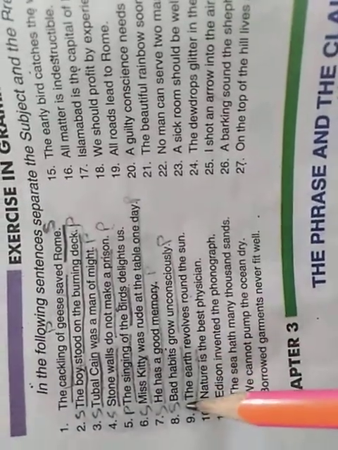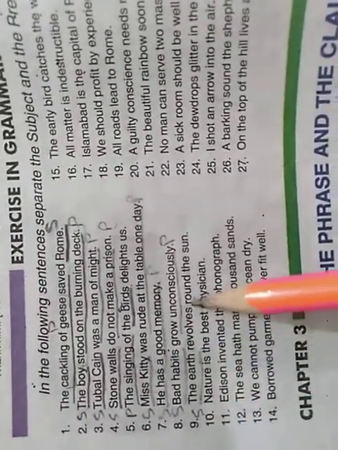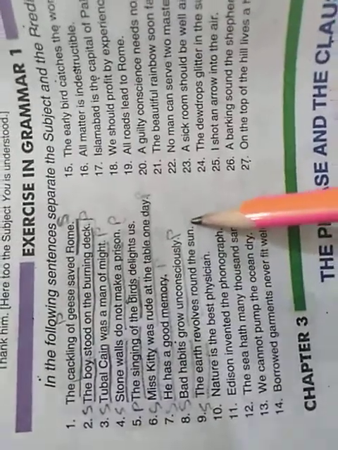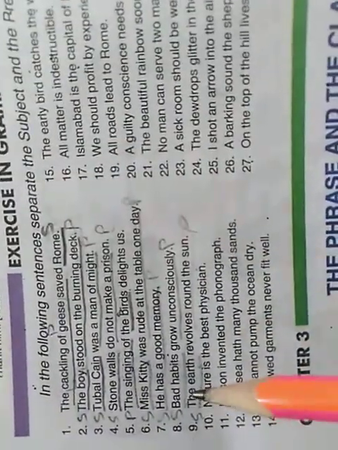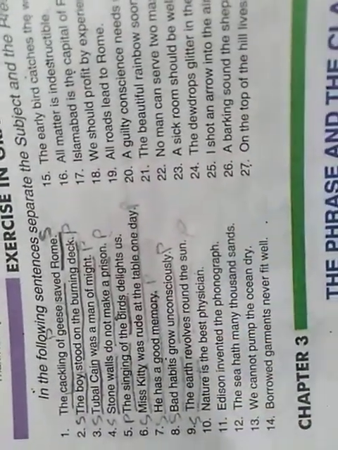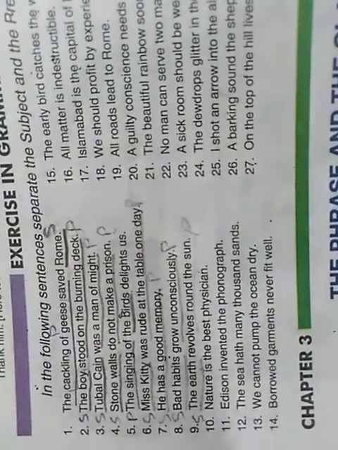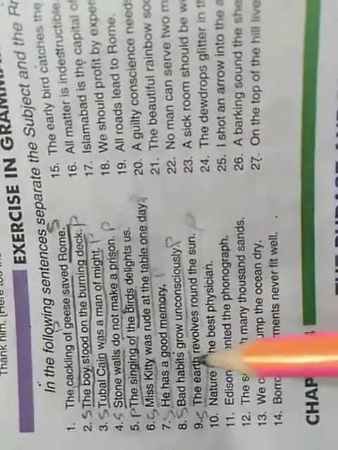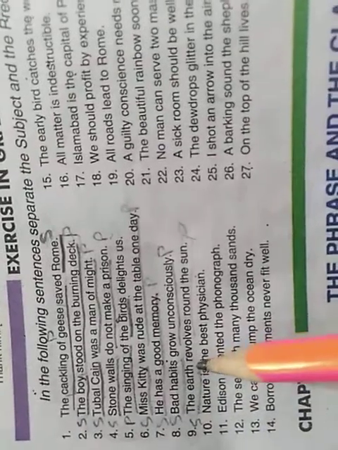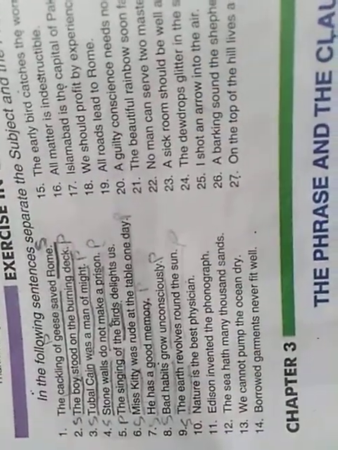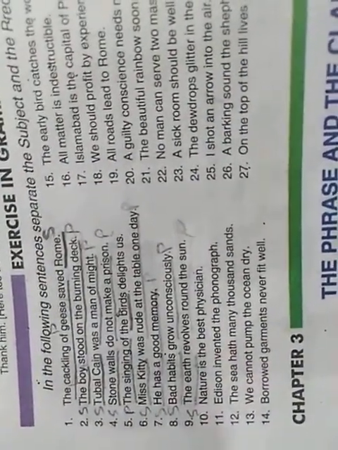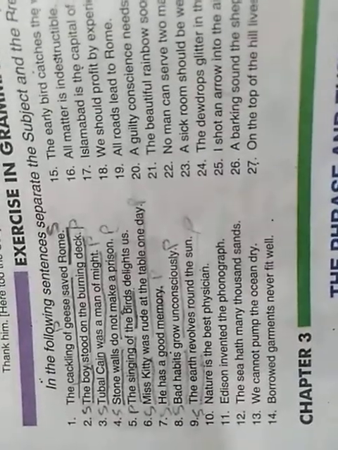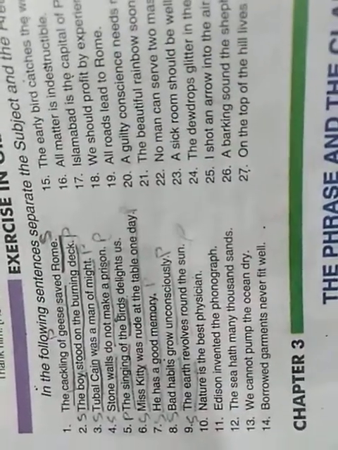Next up we have the earth revolves around the sun. The earth is your subject and revolves around the sun is your predicate. What we are talking about, you have to focus on that as the subject. You should not focus on the part of the sentence that tells something, rather on the part about which we are telling something.